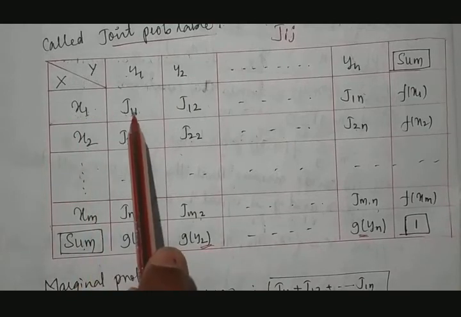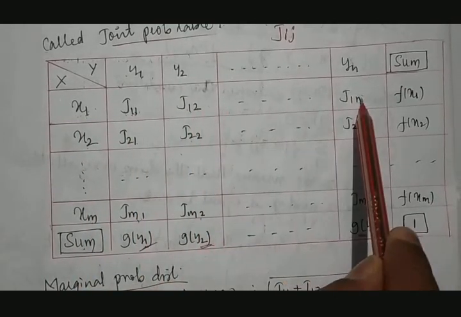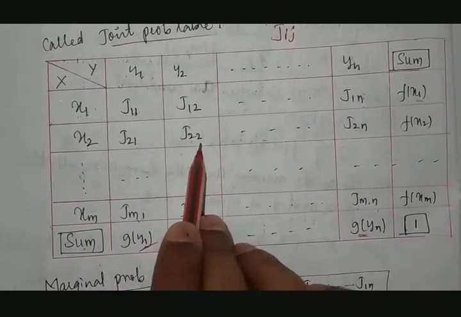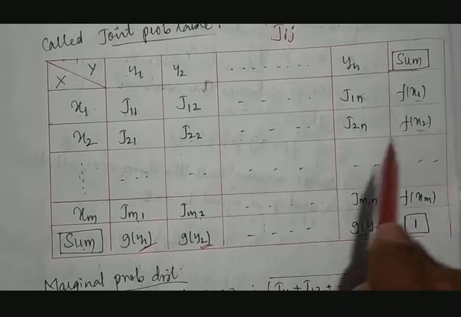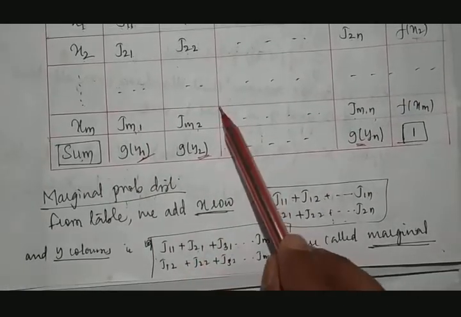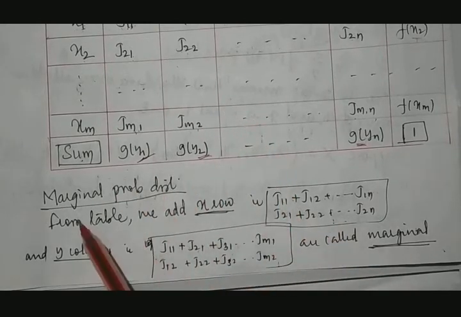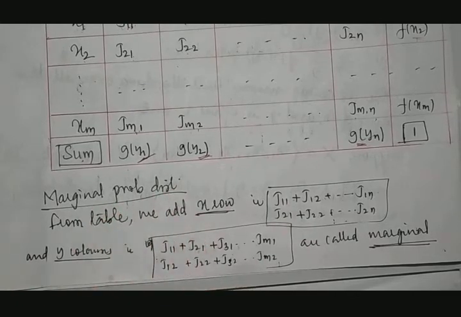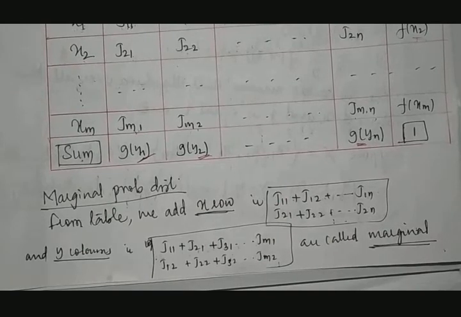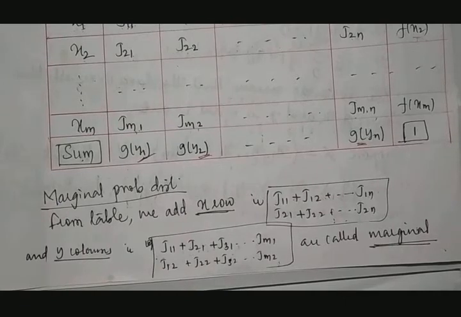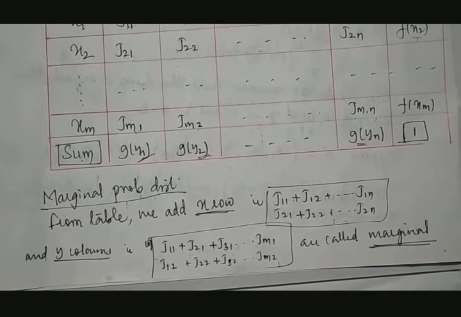X row. So J11 plus J12 and so on up to J1n. That is called f of x1. Then J21, J22 and so on up to J2n is called f of x2. Like this we can add. Means what? This is a joint distribution table. How does this joint distribution table have a connection with marginal probability distribution? What is the meaning of marginal probability distribution? Marginal probability distribution will provide us different tables for x and y independently.